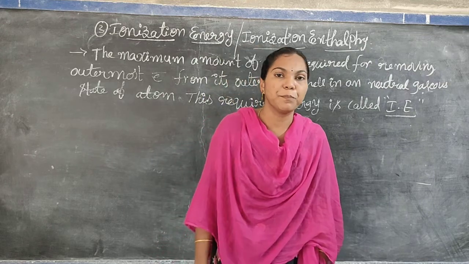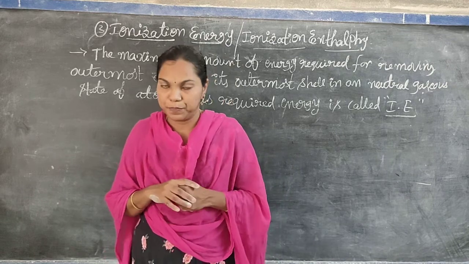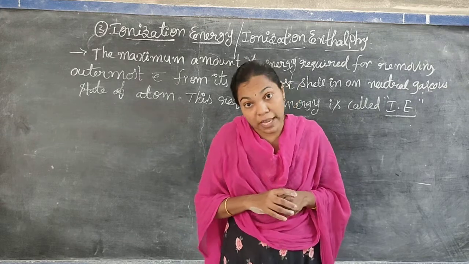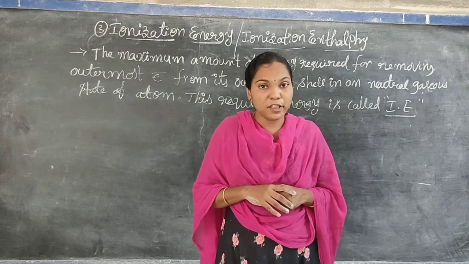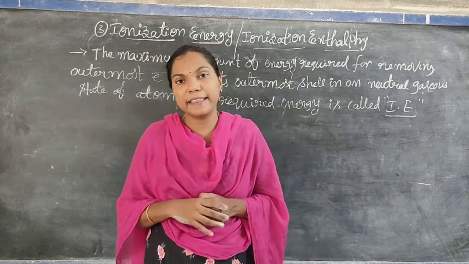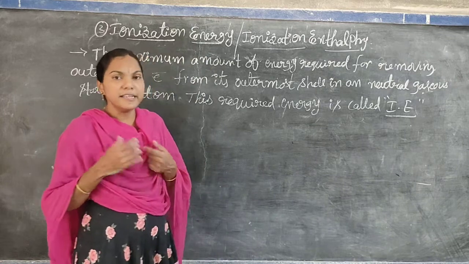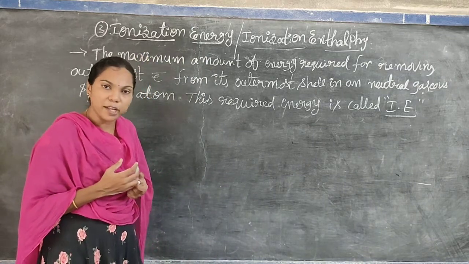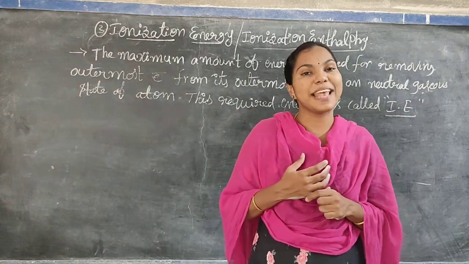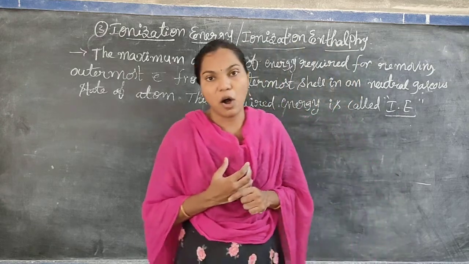For example, sodium gets stability by removing one electron from its outermost shell. But magnesium gets stability only when we remove two electrons from its outermost shell. Otherwise, even if we remove one electron from magnesium, it won't get stability or the octet configuration. In some atoms, removing one electron gives stability and the octet configuration, but in atoms like magnesium, aluminum, calcium, we must remove two or more electrons to get stability and the octet configuration.